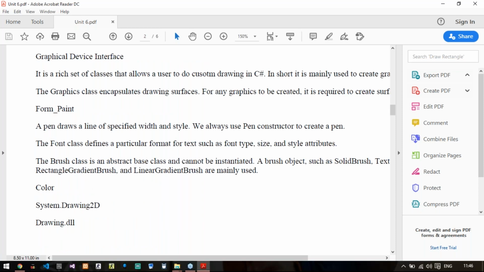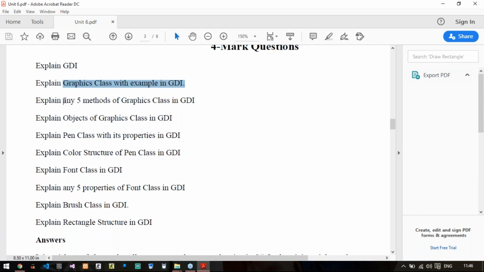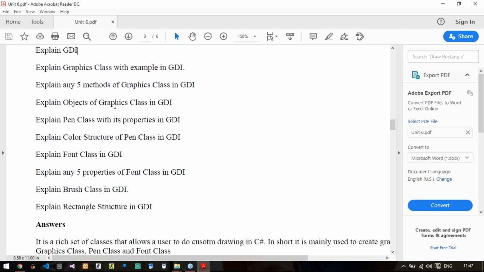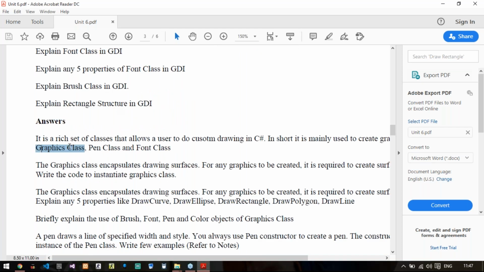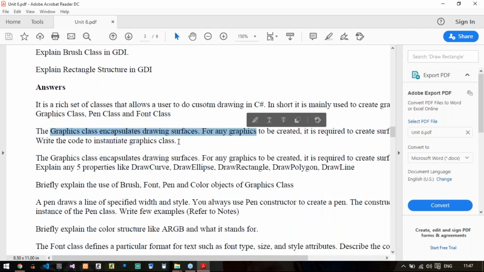So again, if you see, explain GDI, explain graphics class. In GDI, explain any 5 methods of graphics class. So everything is very short and purely theory based, and everything is mentioned in your PPT also. Let us say explain GDI, so you will explain what is GDI, why it is used, and you will just write in short what is graphics class, what is paint class, and what is font class. Then explain graphics class properly, and then you will just write a short code on how you will create the object of graphics class. That's it.